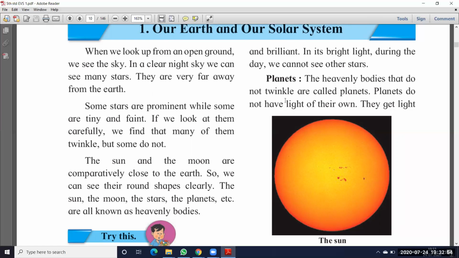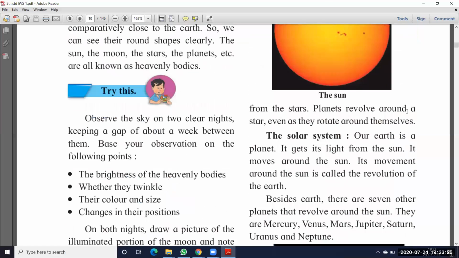Next one, planets. The heavenly bodies that do not twinkle are called planets. The space bodies that are not twinkling, that means they don't have their own light, we call planets. Planets do not have light of their own, so they cannot go on and off. They get light from the stars.